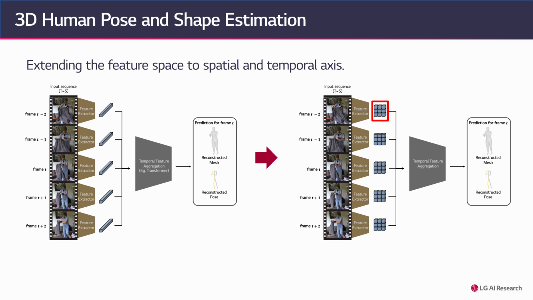In this paper, the main challenge boils down to a simple question. Is it possible to build a 3D human pose and shape estimation framework that takes into account both the spatial and temporal dimensions? At a glance, a spatio-temporal aware framework may seem simple, especially since recent studies have demonstrated the impressive performance of transformer in modeling a relationship across multiple dimensions. However, as the complexity of transformer attention grows quadratically with respect to the input size, extending the input to both the spatial and temporal axes without pooling causes a huge burden in complexity.